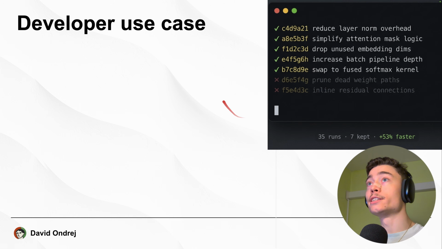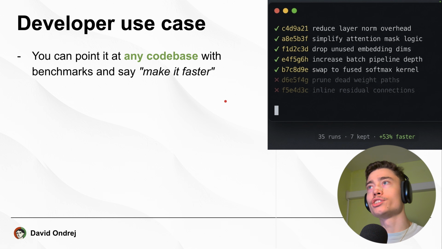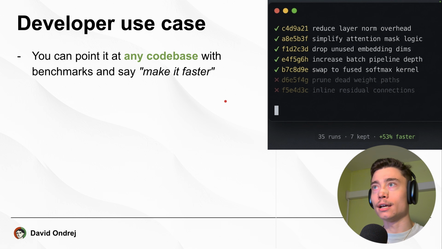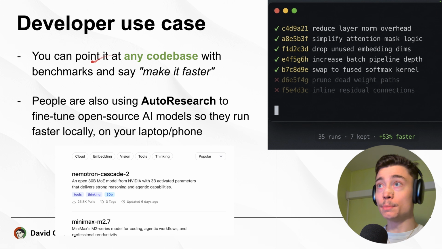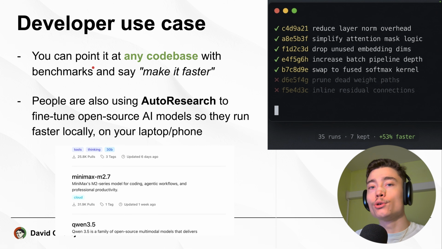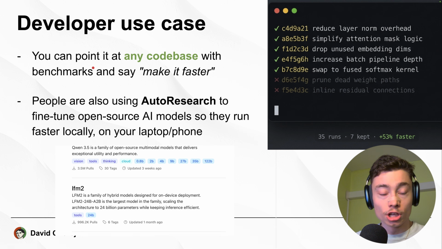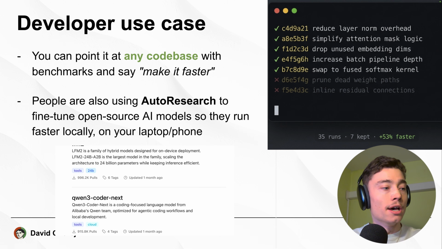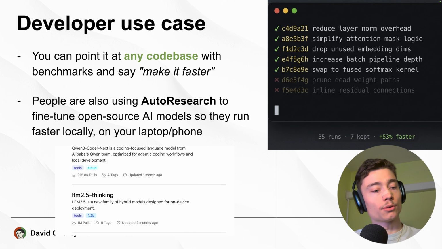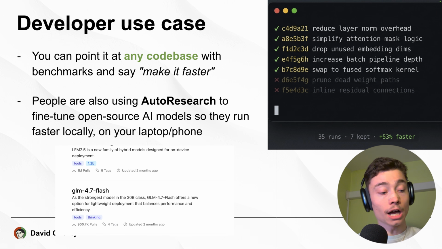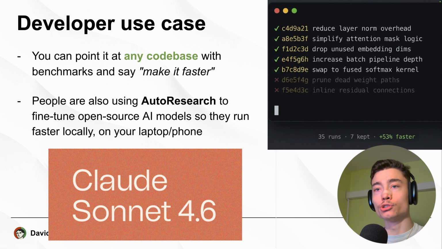The next use case is for developers. You can point auto research at basically any code base and say, make it faster. And people are also using auto research to fine-tune open source AI models so they run faster locally on your laptop or phone. So expect in the next 6 months insane breakthroughs in terms of what is possible to run on phone. I would even say that we will have Sonnet 4.6 quality models runnable on iPhones in 3 or 4 months. This is a prediction, let's see if it's correct.